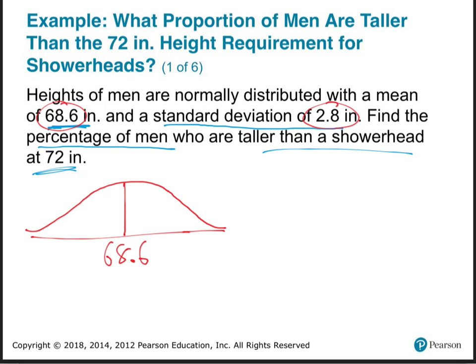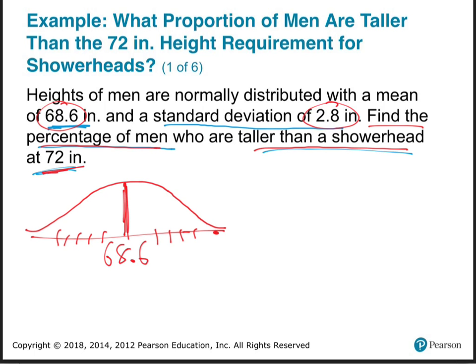That's the average man. The average man is right here at 68.6 inches tall, and up here are taller men, down here are shorter men, and there's some that are super tall, but there's not many, so that's why the curve goes down. That's the belling of it. It goes down really fast. So there's not many men super tall or super short. So most men are around the middle. Most men are average. So find the percentage of men taller than 72 inches.